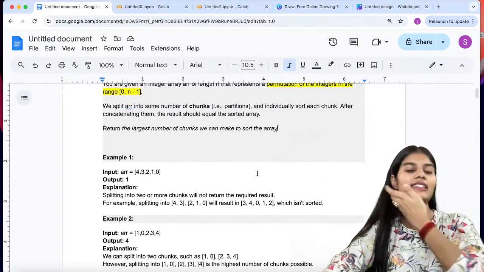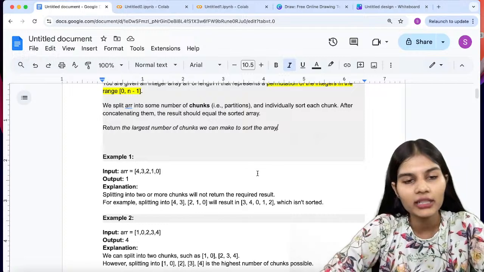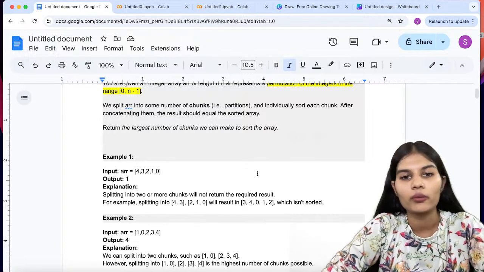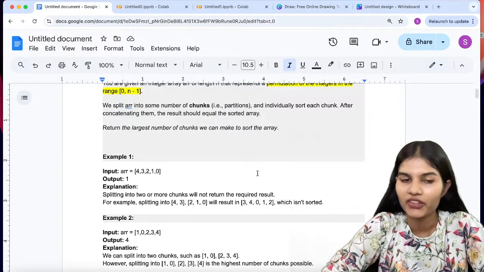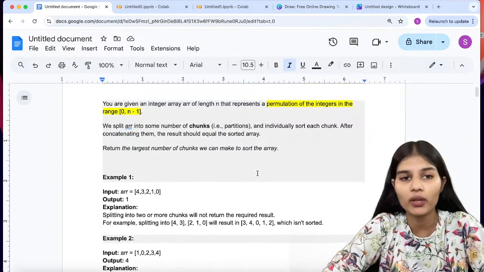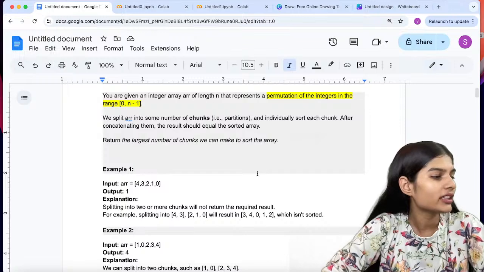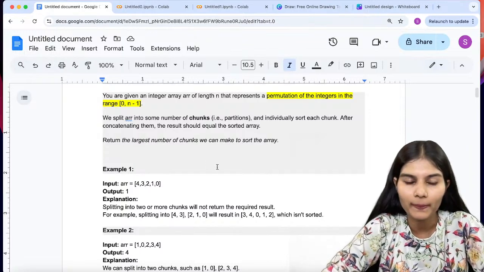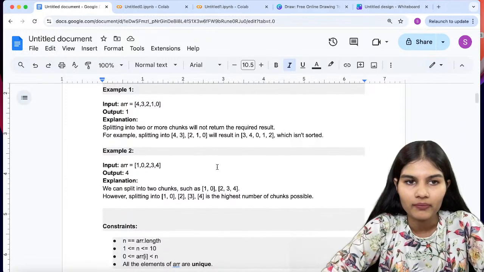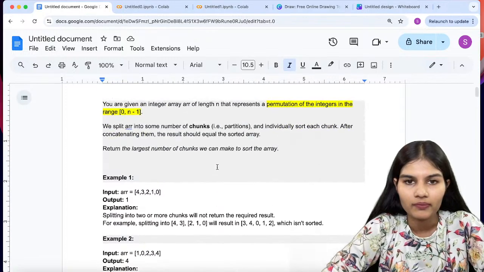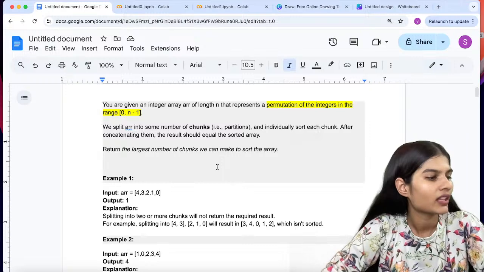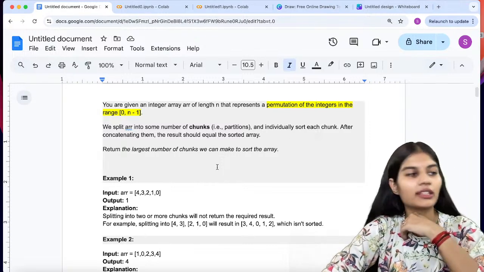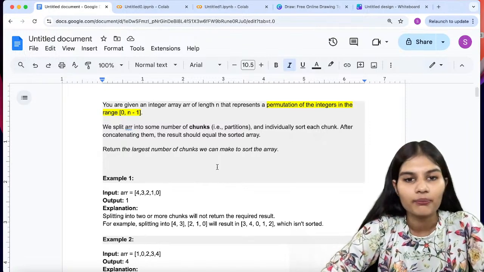Now, as a result, we have to return the largest number of chunks with which we can make the array sorted. First of all, this is what my question is saying. Hopefully the question is clear. If clear, please let me know. Just drop me a yes in the chat so that I know the question is clear, so we can proceed with further stuff.